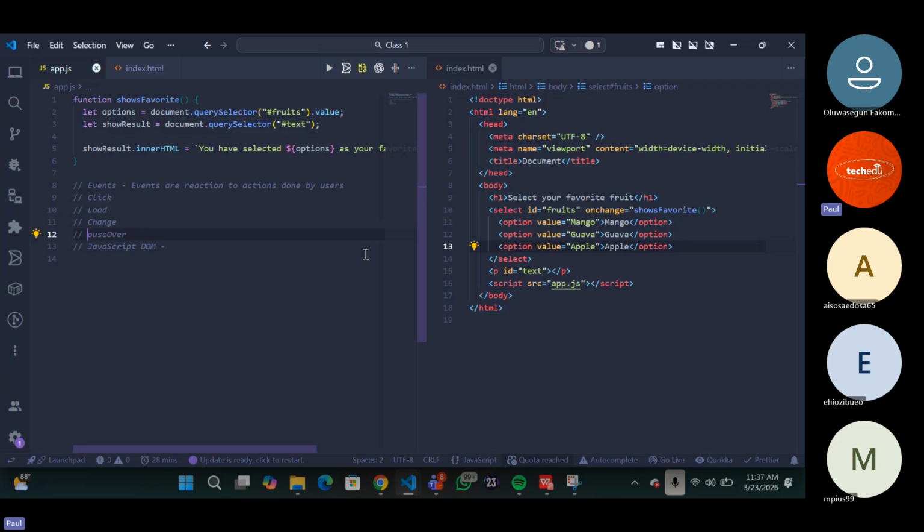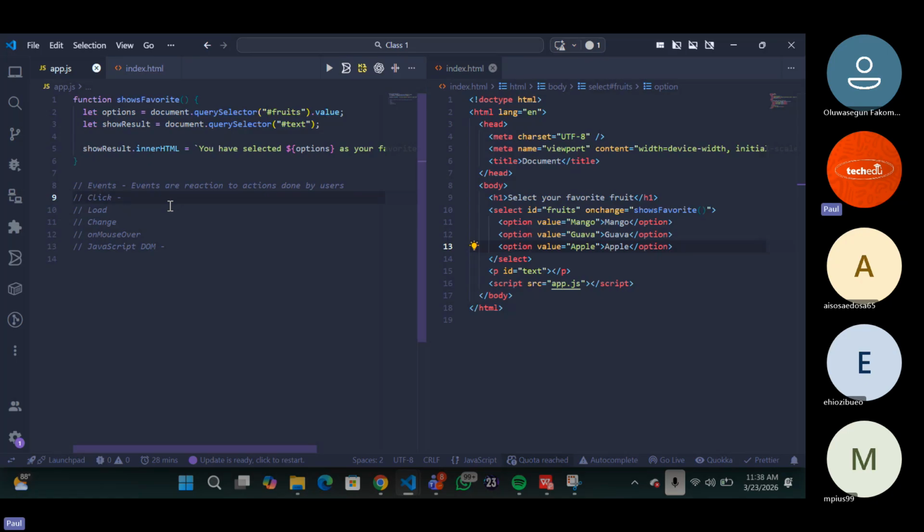We have a lot of events, like mouse over. Now, because of our time, I'm only going to focus on click, because we've done all of these things before: load and change. Focus on click today. Then I expect everybody to still go ahead and research the rest of them, because we don't load and change. I will upload the video so you can watch it. So that is basically it. Now, what is click?